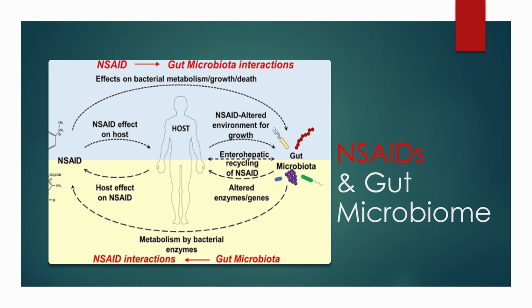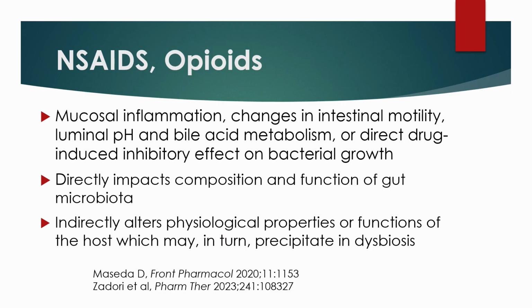The pathogenesis involves disruption of the mucosal barrier, increased translocation of bacteria and their specific products, including lipopolysaccharide, and activation of pro-inflammatory pathways. NSAIDs and opioids, but I'm going to focus on NSAIDs, change intestinal motility and the luminal pH and bile acid metabolism. Direct drug-induced inhibitory effects on bacterial growth are at hand, and this leads to mucosal inflammation, all directly impacting composition and function of the gut microbiota.